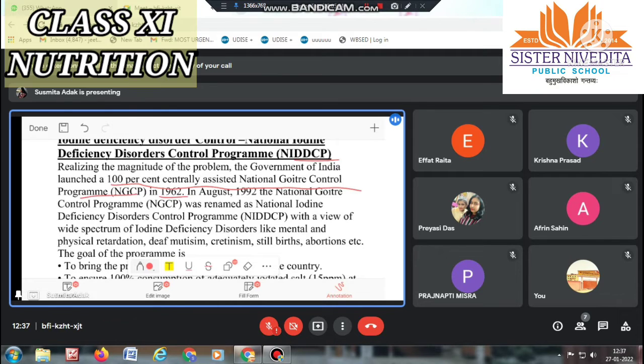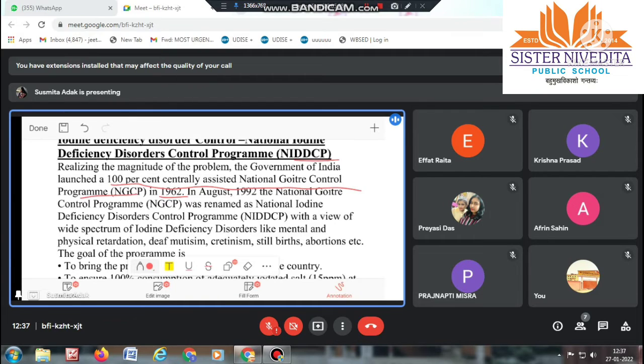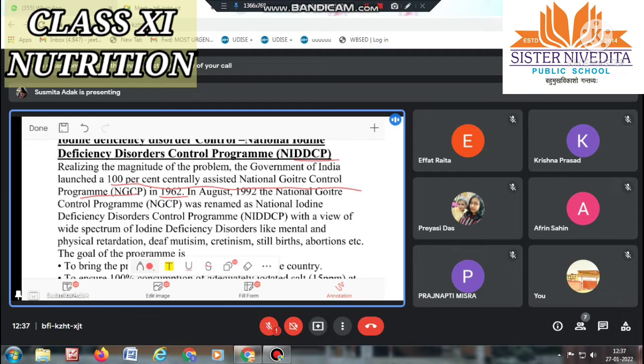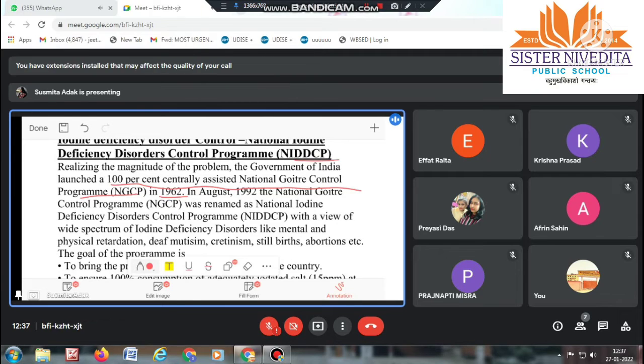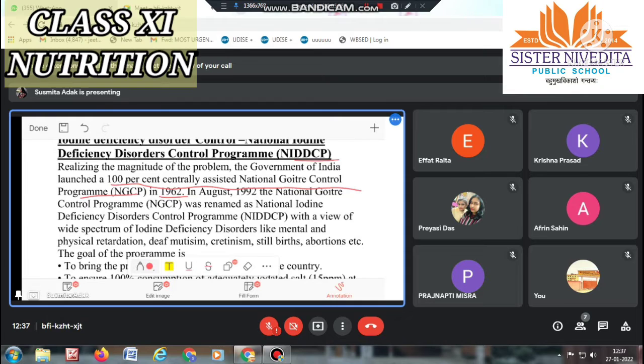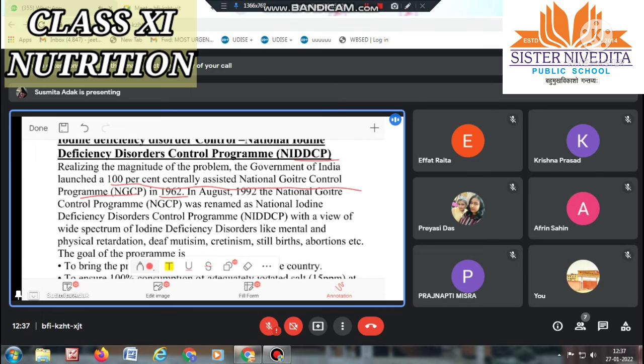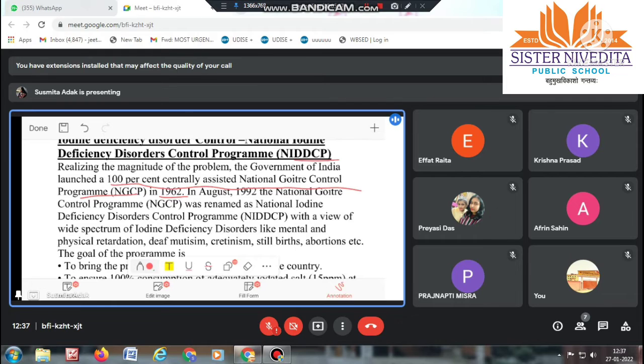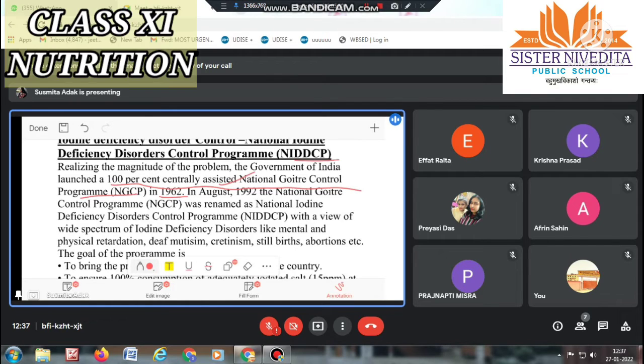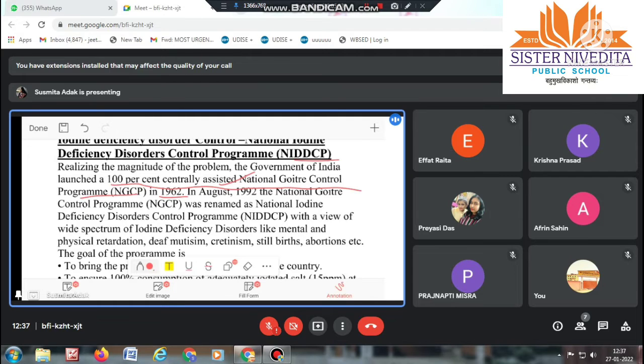As we have seen, goiter and cretinism are all occurring due to iodine deficiency, and to increase the iodine level of the organism is very cost effective. So the government took that idea and launched the program.